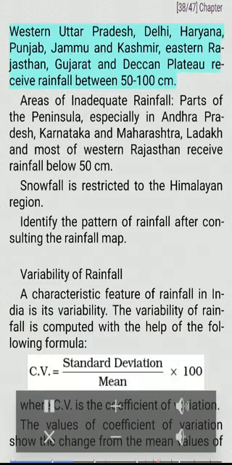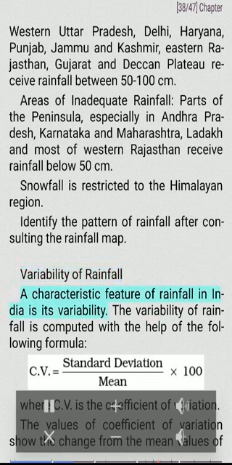Areas of low rainfall. Western Uttar Pradesh, Delhi, Haryana, Punjab, Jammu and Kashmir, eastern Rajasthan, Gujarat and Deccan Plateau receive rainfall between 50 to 100. Areas of inadequate rainfall. Parts of the peninsula, especially in Andhra Pradesh, Karnataka and Maharashtra, Ladakh and most of western Rajasthan receive rainfall below 50 centimeters. Snowfall is restricted to the Himalayan region. Identify the pattern of rainfall after consulting the rainfall map.